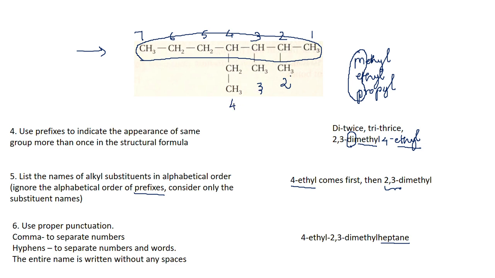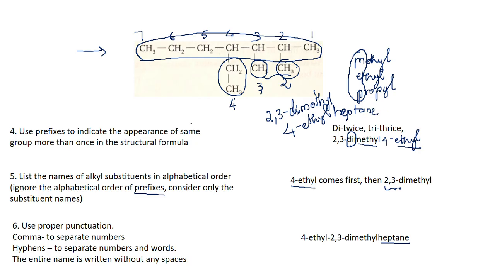Now there are 3 substituents: one at 2 which is the methyl group, one at 3 which is again a methyl group, and one at 4 which is the ethyl group. So I write it as 2-methyl, 3-methyl and 4-ethyl heptane. Since methyl appears twice, you don't have to write it multiple times; you use di or tri accordingly. So I write 2,3-dimethyl, and then 4-ethyl, and the parent alkane is heptane.